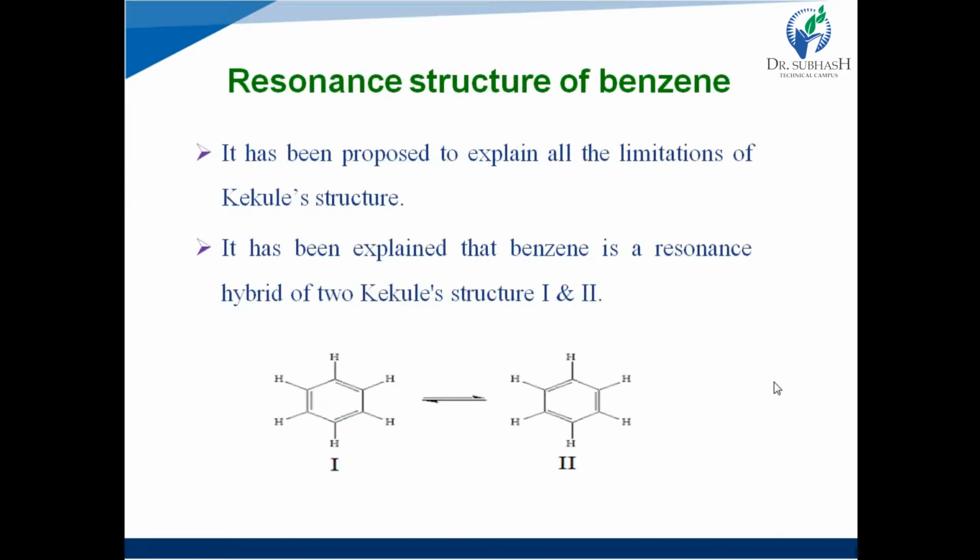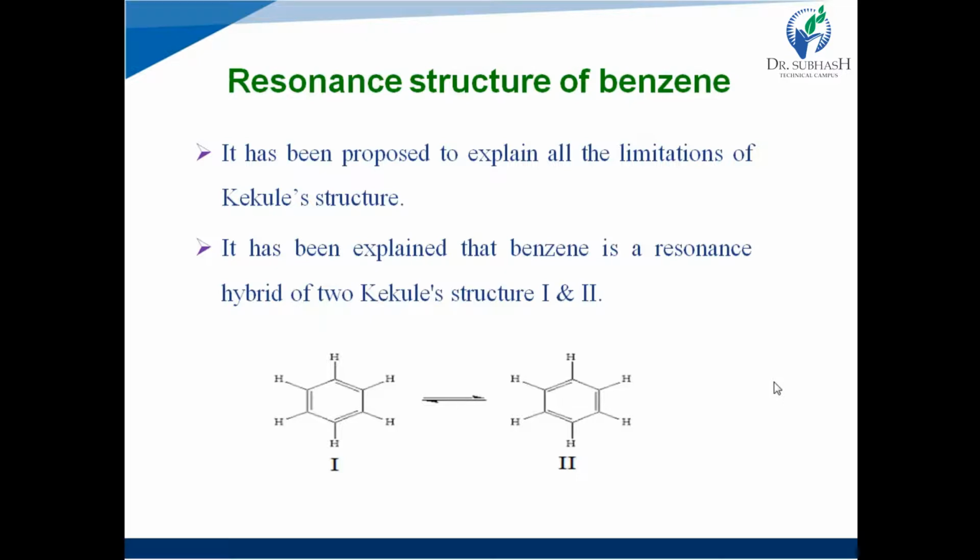Now, the resonance structure of benzene. The limitations of the Kekule structure have been explained by this resonance structure. It was proposed to explain all the limitations of the Kekule structure. It explains that benzene is a resonance hybrid of 2 Kekule structures, 1 and 2.